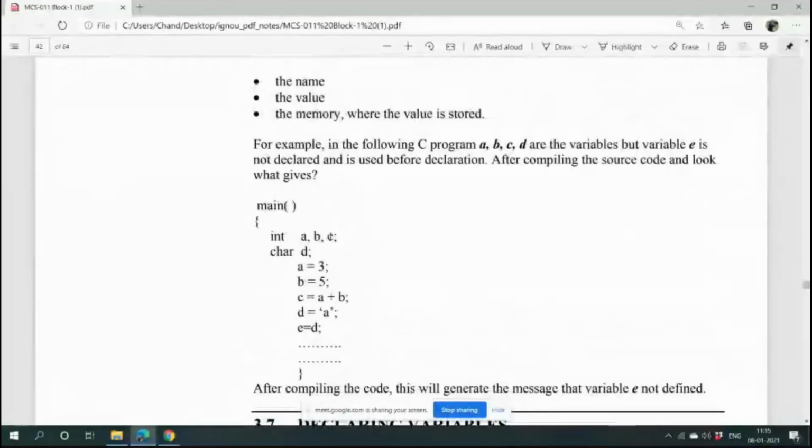Which line is declaring the variables and which line is initializing the variables? From this program, short expressions, you tell me which lines are declaring the variables and which lines are initializing the variables. First line and second line are declaring the variables. Very good. And the third line and sixth line are initializing the variables. And the fourth line is an expression. C equals A plus B. It is an expression.